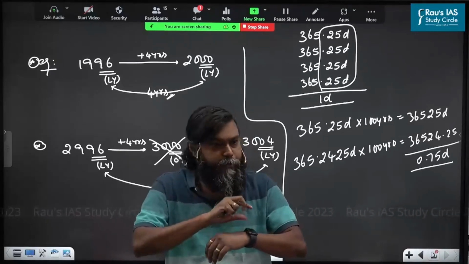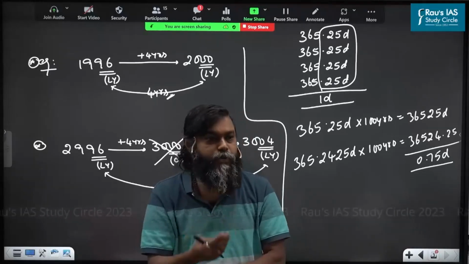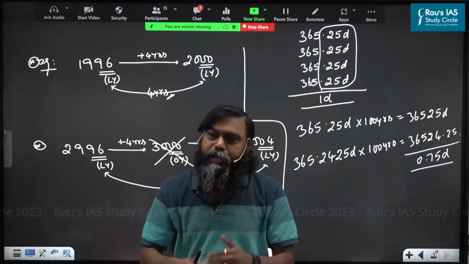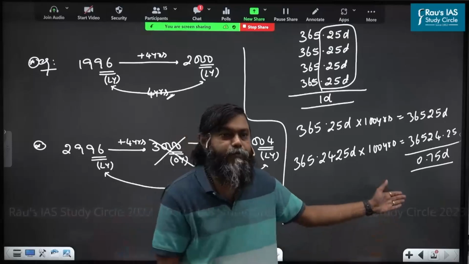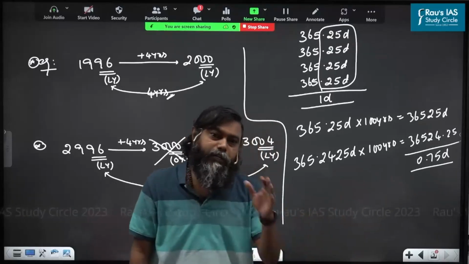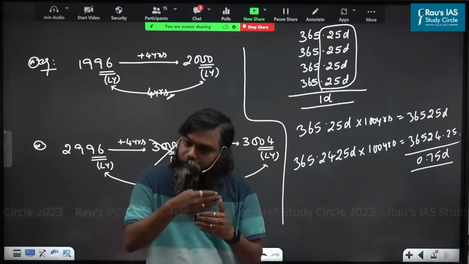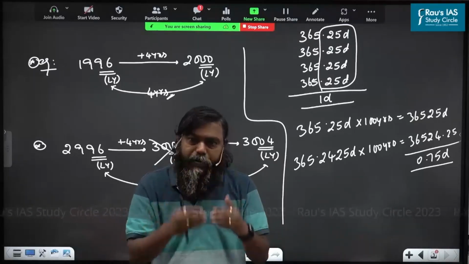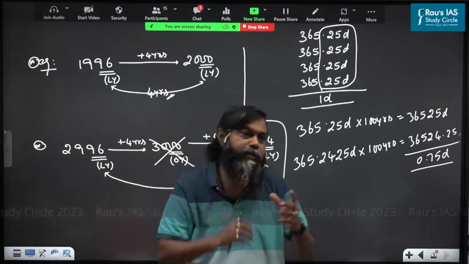Your watch is 10 minutes faster. To make it correct, what will you do? How much faster, that much you will subtract. The Julian calendar is how many days faster? So to make it a correct calendar, what do you have to do? Subtract that 0.75. But the 0.75 is not fixed. Every 100 years, an extra 0.75 is added.